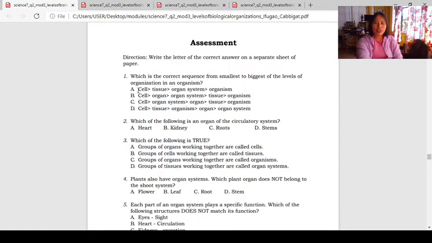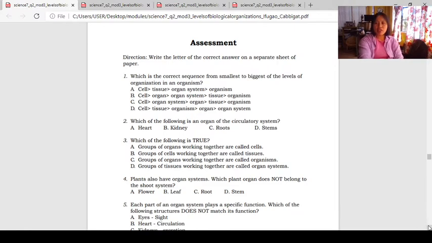What is the correct answer? Is it A, B, C, or D? You have here, you choose. Is it cell, tissue, organ system, or organism? Then you have cell, tissue, organism, organ, or organ system. The best is letter A. So you may write it in your answer sheet.